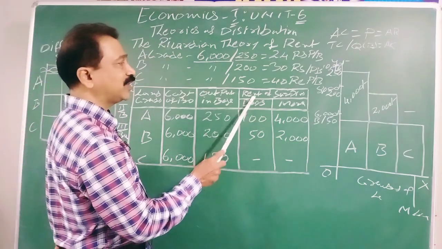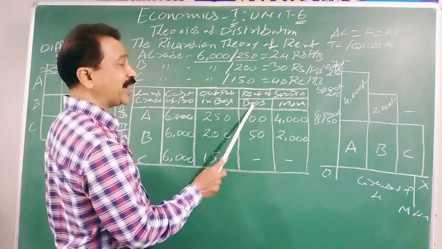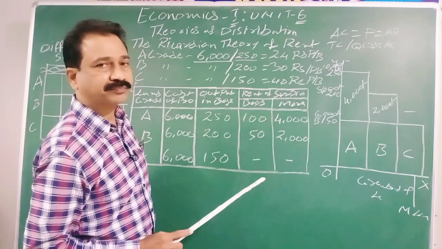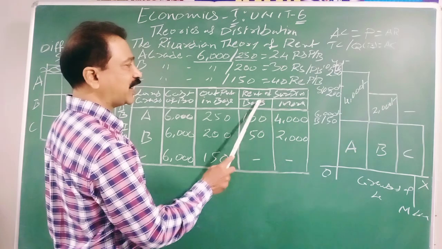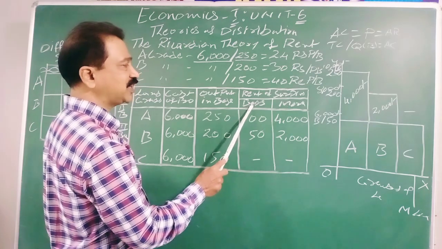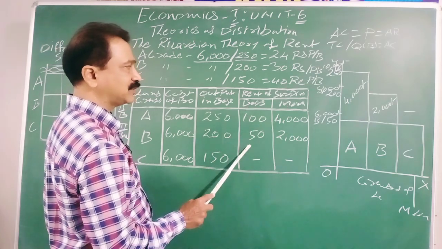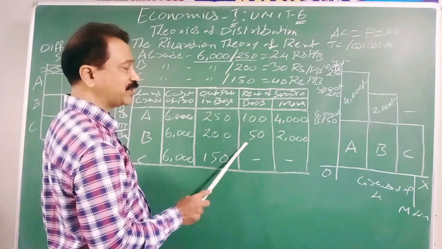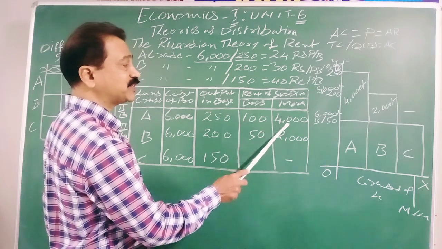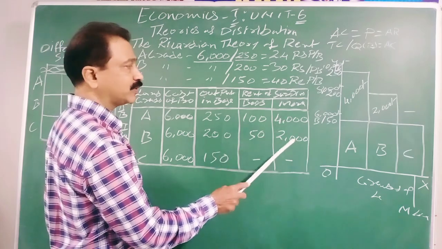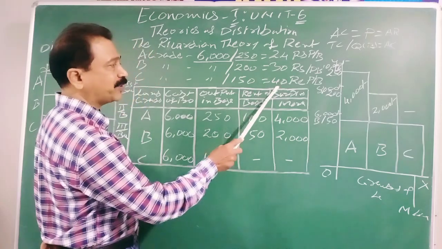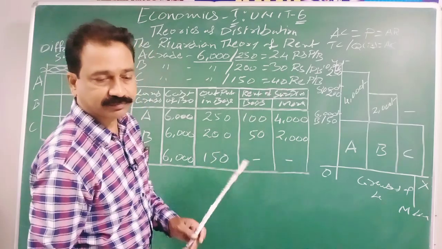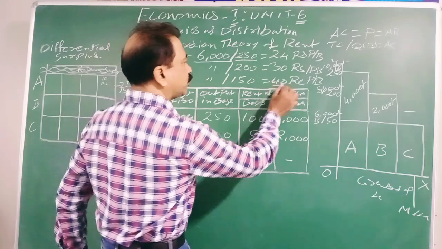Now let us see the rent surplus in bags and in money, in physical terms and in financial terms. In physical terms it is bags. This is the differential surplus in bags. Differential surplus in money: see, at what price are they selling? 40 rupees. They are fixed at 40 rupees.